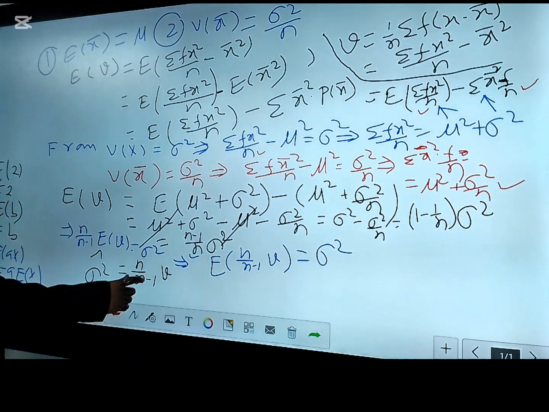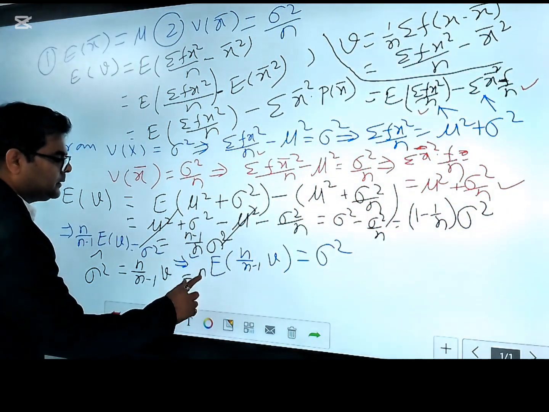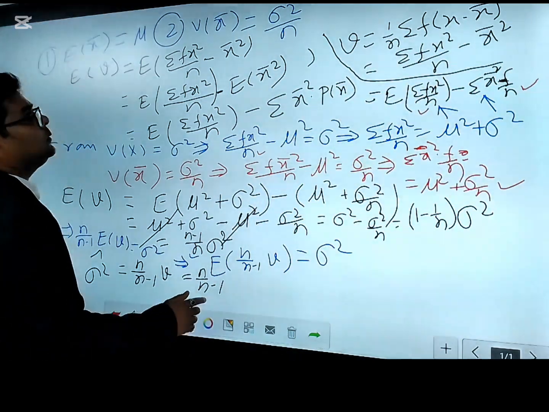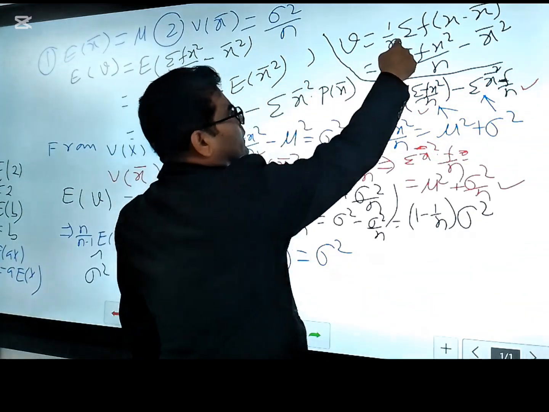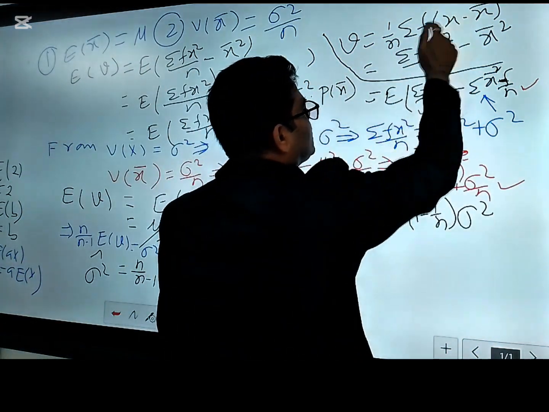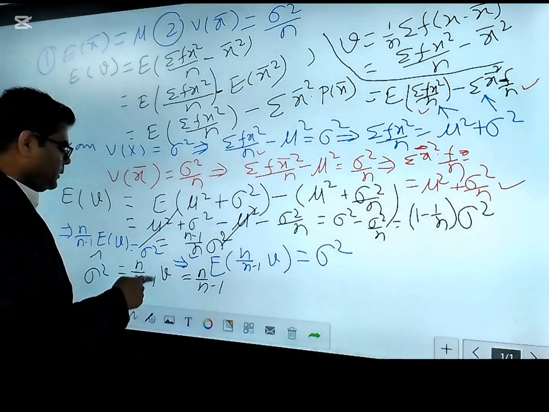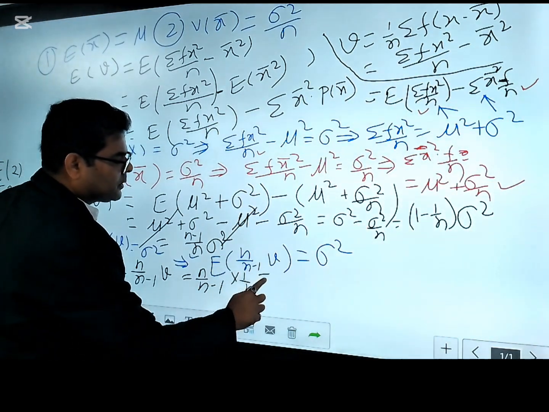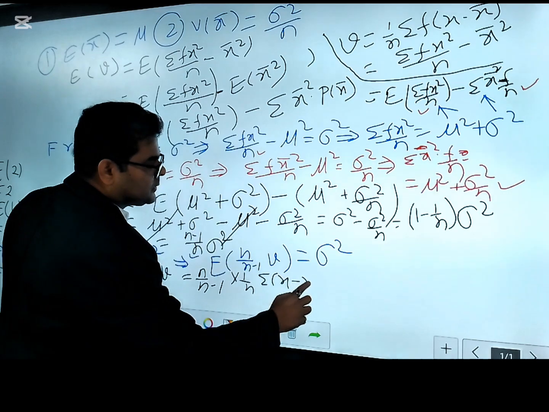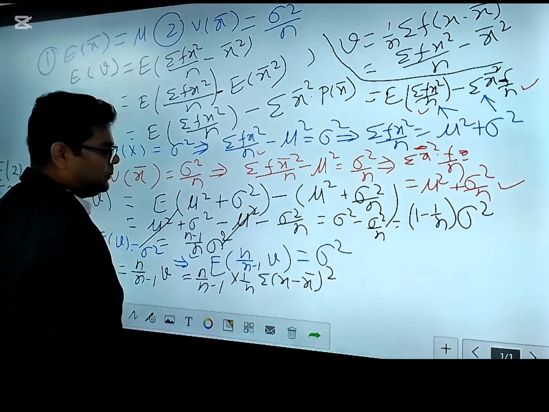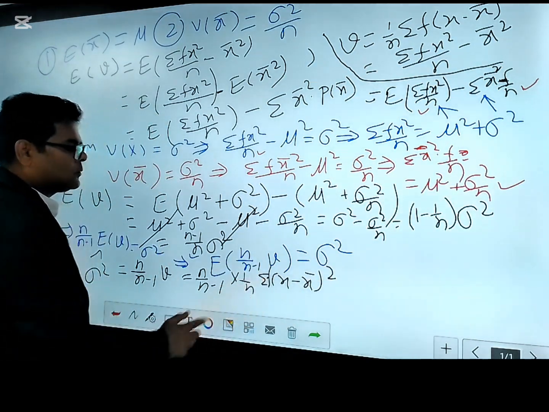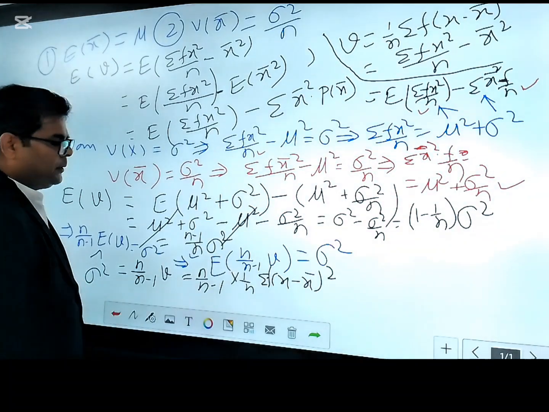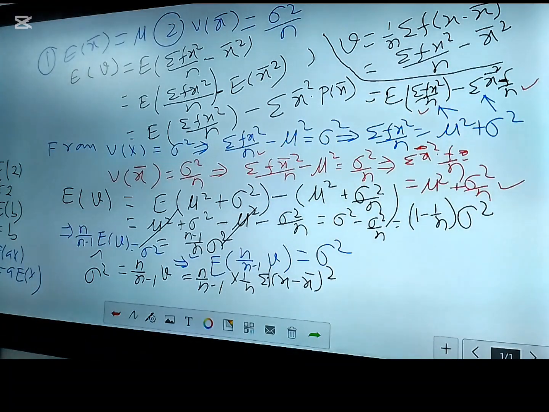This is also possible, that you can just apply the formula of this n by n minus 1, and you know that the variance is this sort of thing. Yes, 1 by n summation of x minus x bar squared in the sample form. So this is the sample variance. So what you can write? Times 1 by n summation of x minus x bar squared for the individual series. If it is the discrete series, we can also apply f, where n will become summation of f.